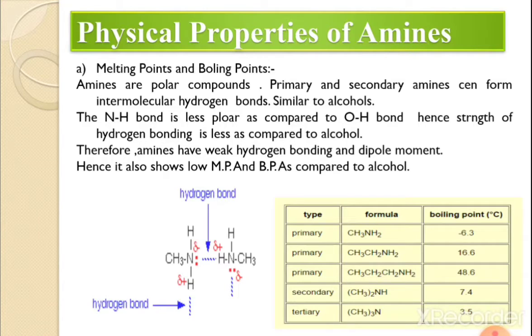Then n-propylamine, 48.6. That means again it is a primary amine. If we consider the secondary amine, here 7.4, and the tertiary amine is 3.5. That means as compared to secondary and tertiary amines, the primary amine has the higher boiling point.